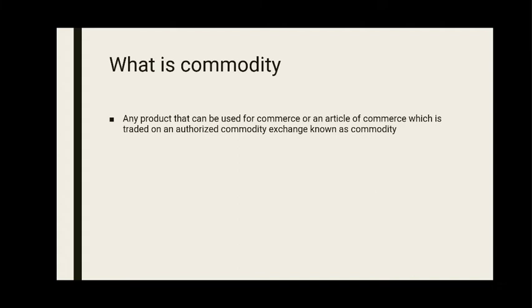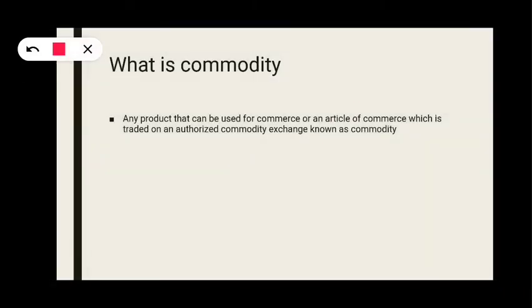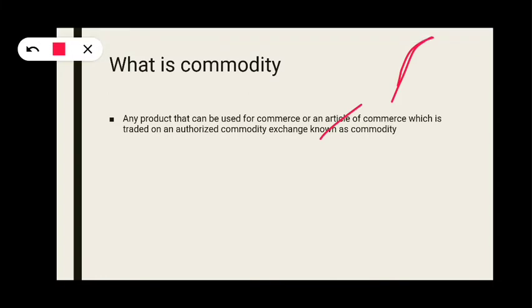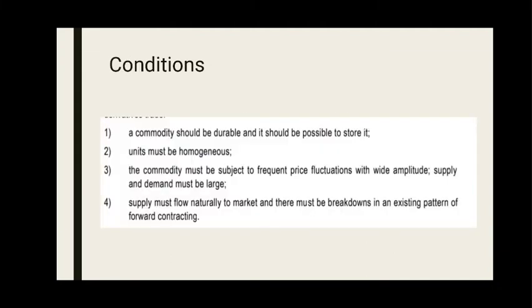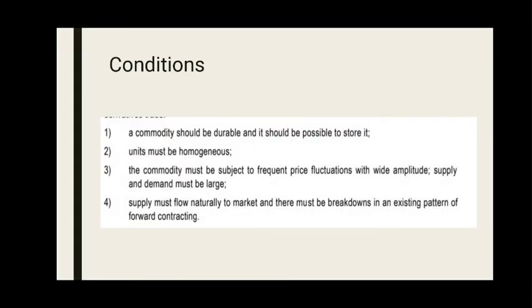But here commodity means any product that can be used for commerce, or an article of commerce, which is traded on an authorized commodity exchange. If that commodity is listed on an authorized commodity exchange, then it is known as a commodity as per commodity derivatives. So, let us enter into the topic. First of all, what is commodity?